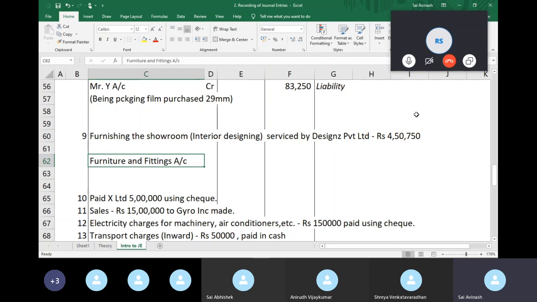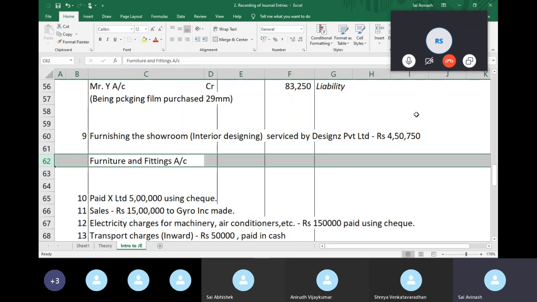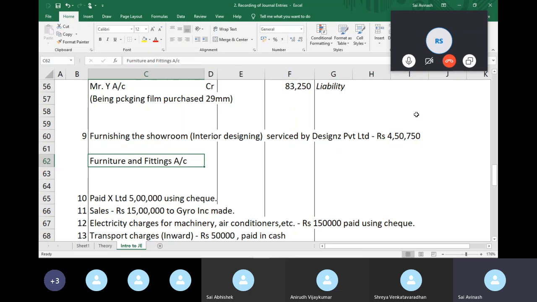First of all, you can't call it interior designing account, because the name of the account should reflect the nature of the account. If you call it interior designing account, somebody who is totally new to the business will think it's an expense account. But if you name it furniture and fittings, or showroom fitting account, it will reflect the nature of the account. This is an account representing the interior designing that I've done for my showroom.